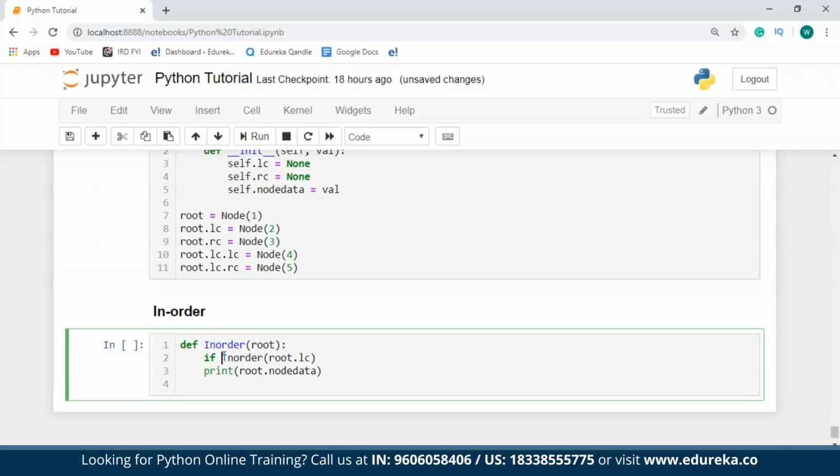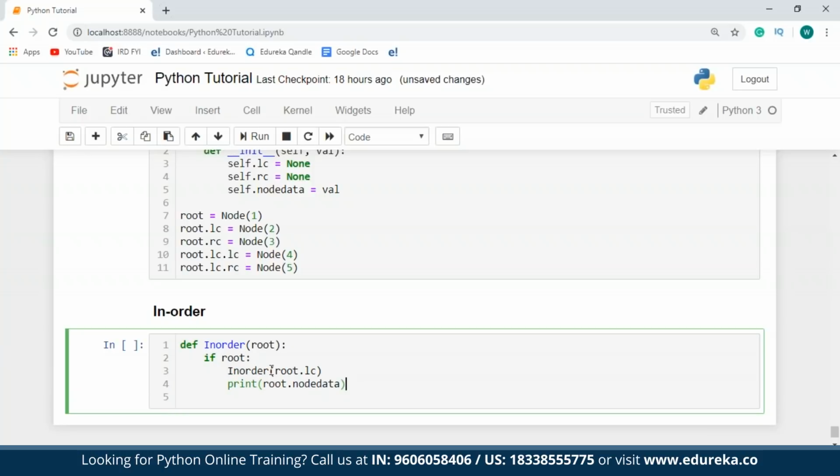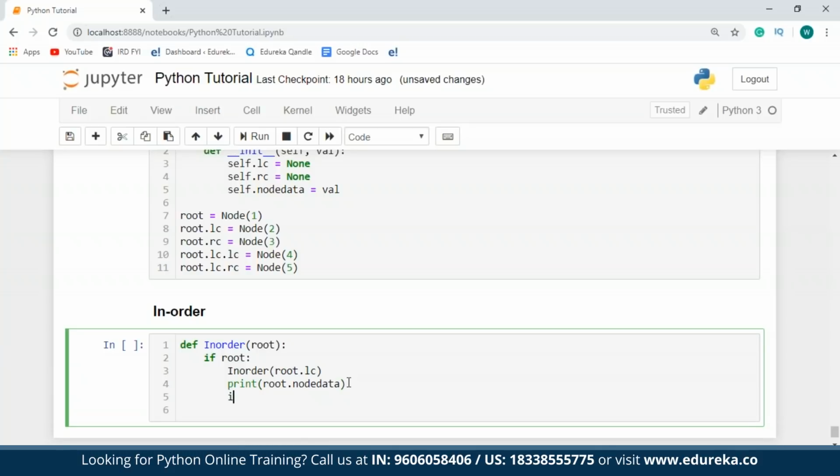Okay, sorry guys, I just missed that, if root. So once I visit the left child and the root, I'll have to visit the right child. So I'll say in-order of root.rightChild. After this, I'll have to call the in-order function. So in-order of root.